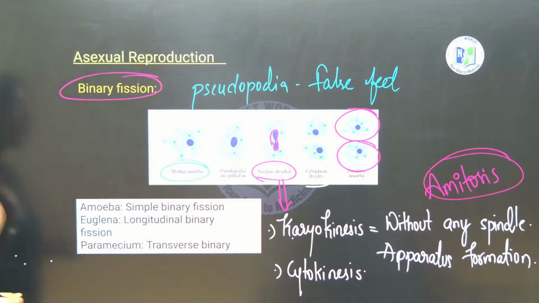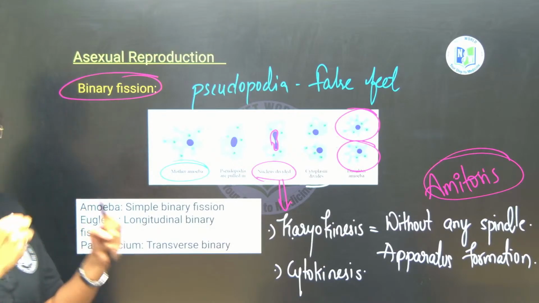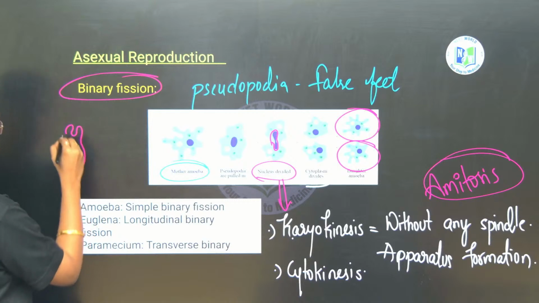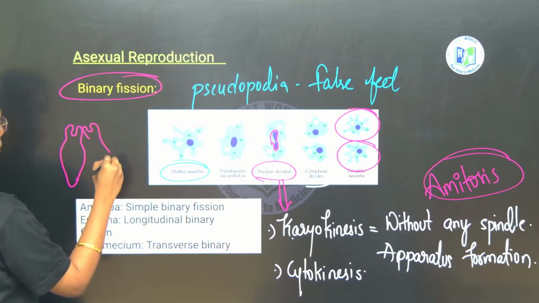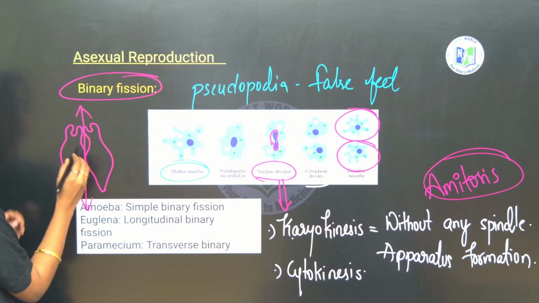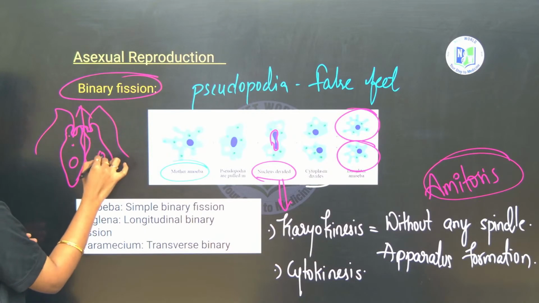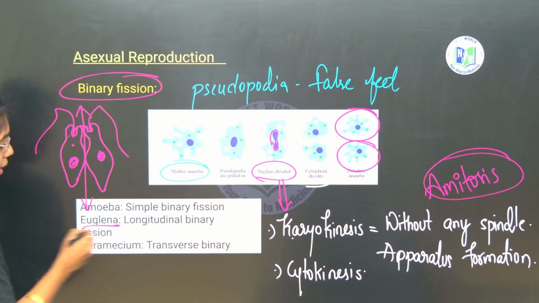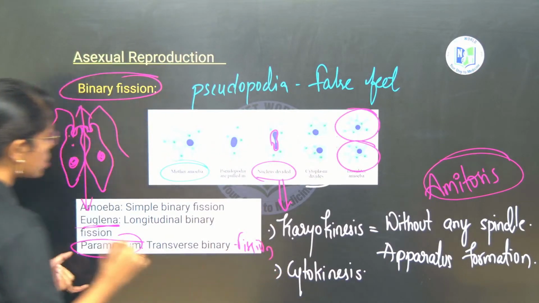Fine, right. So this is the common mode of binary fission. There will be different types of binary fission based on the mode, like how it is occurring. If you see in euglena, longitudinal binary fission will happen. In euglena what happens, beta? Longitudinal binary fission like this. Fine, right. This is the mode in which it happens. This diagram you can consider after the daughter formation. Longitudinal binary fission occurs in euglena, and then in paramecium, transverse binary fission occurs. These three are very important.